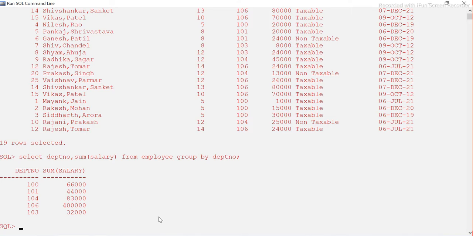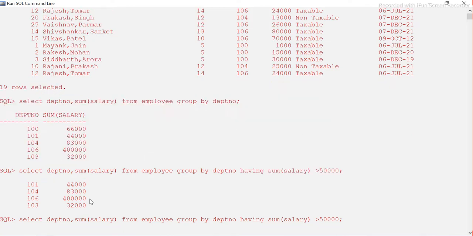Now the question is we need all those department numbers whose total salary is more than 50,000. For that we cannot use the where clause, as we discussed in the previous video, because we have to filter on this particular column. And what is this column? This aggregated column, the sum, which is an aggregate function. To filter on an aggregate function, we have to use the having clause. We say having sum of salary greater than 50,000. All right, so guys, let's try to run this now.